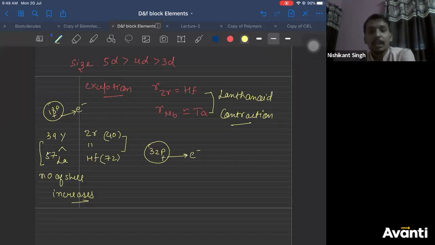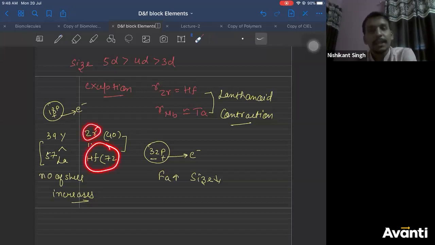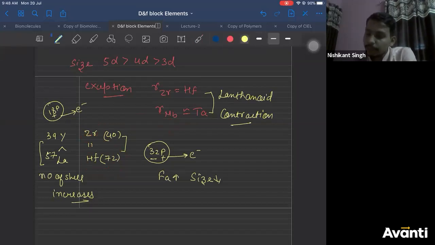In which case will the force of attraction be more? First case or second case? 32 or 18? Second case. So due to the increase in number of protons, the force of attraction increases and size decreases. We were expecting size to increase because the number of shells increases. So let me write here, size increases because the number of shells increases down the group. This is also applicable.